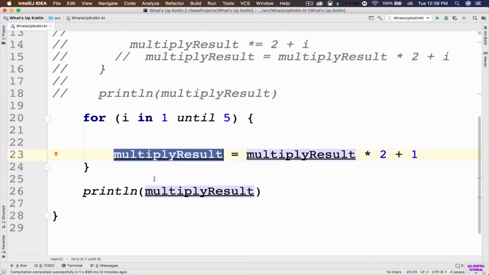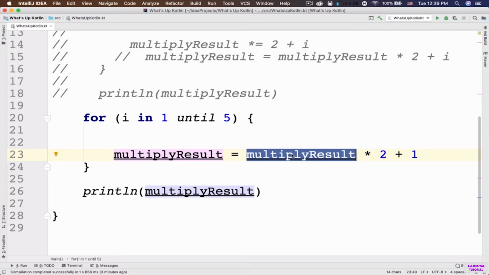Now the flow of the program is going to go inside the parenthesis of this for loop. Now this I is going to be equal the fourth element in this range, which is going to be number 4. So it's going to go inside the curly braces of this for loop. Now the current value of this multiply result is 15, right? So 15 multiplied by 2 is 30. And 30 plus 1 is 31. And 31 is going to be assigned back to this multiply result.